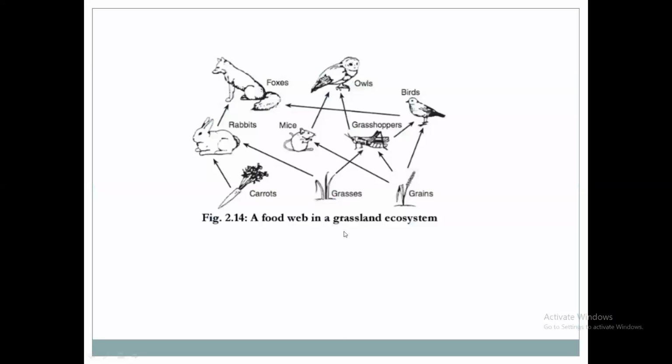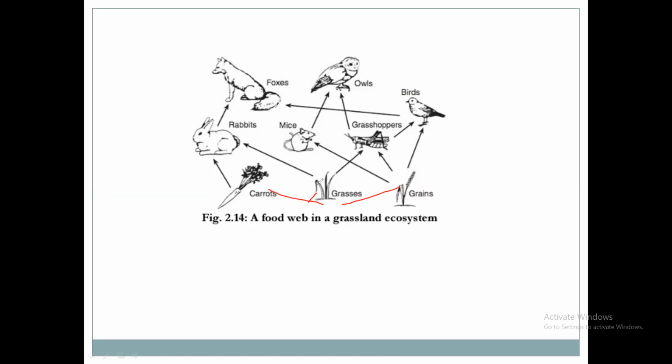From this image you can understand the food web in the case of grassland ecosystem. See here how they are depending upon each other. Producers, consumers. The carrot on the left side uses the energy from the sunlight for its growth. Grasses, grains, carrots are the producers.